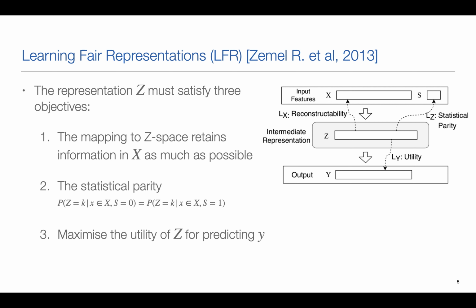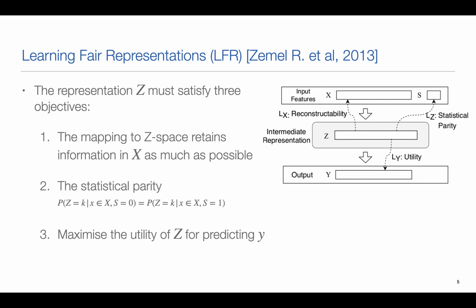So the first method is to learn fair representation. Here they define three main objectives that should be satisfied by the latent space Z. So first, the latent space Z should retain as much information as possible in the training data, and this is reconstructability. Another constraint is that it should satisfy the statistical parity. So this means that the information should be retained from X except information about sensitive attributes. And also the representation Z should maximize the prediction of output Y.